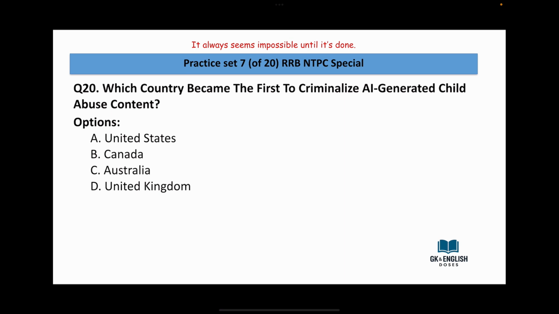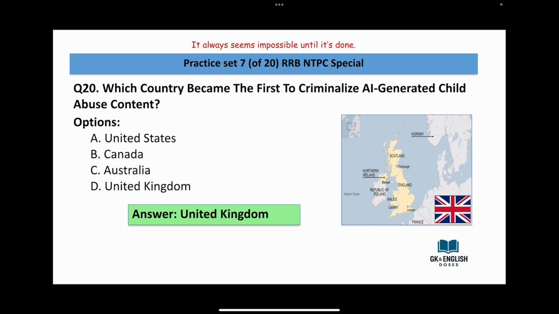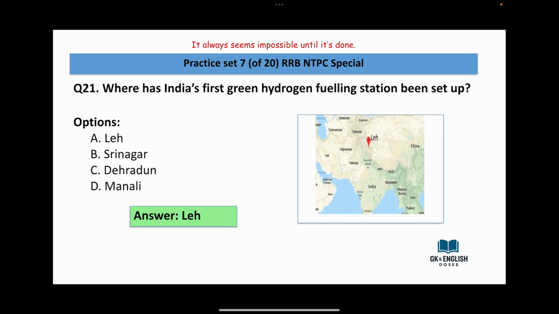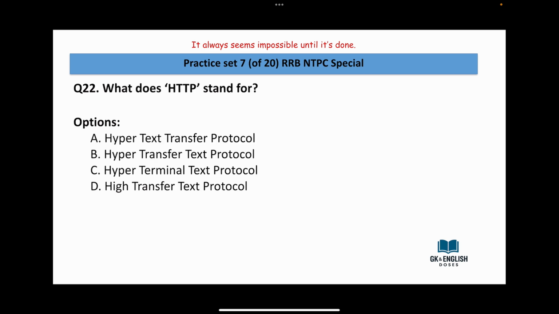Which country becomes the first to criminalize AI generated child abuse content? United States, Canada, Australia, United Kingdom. Answer is United Kingdom. Where has India's first hydrogen fueling station been set up? Leh, Srinagar, Dehradun, Manali. Answer is Leh.